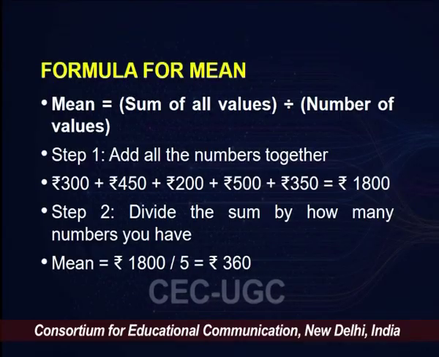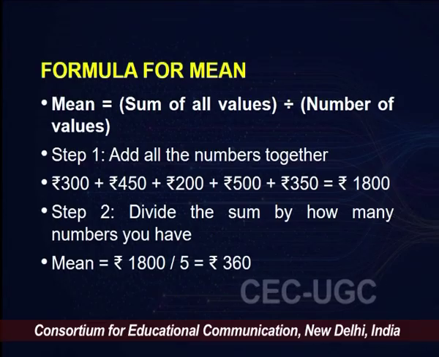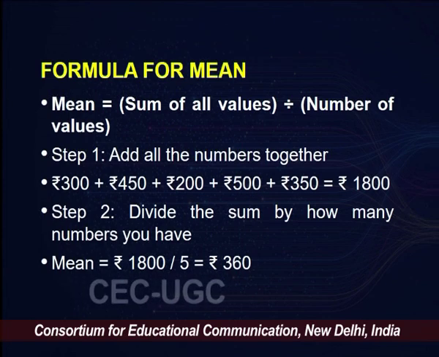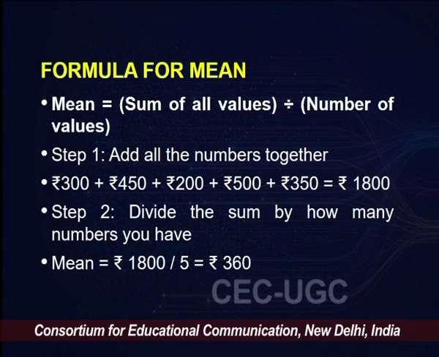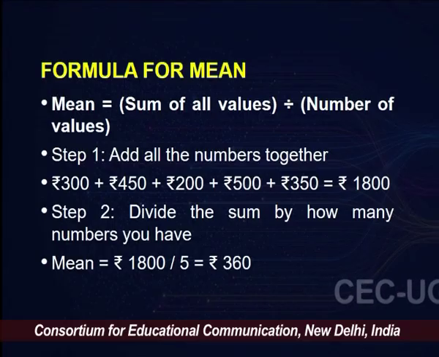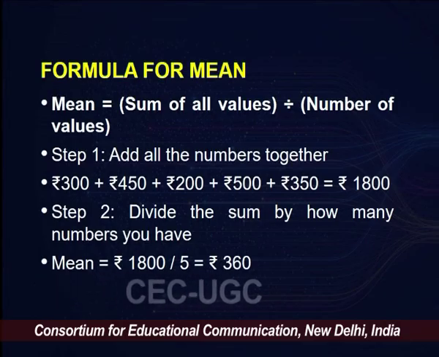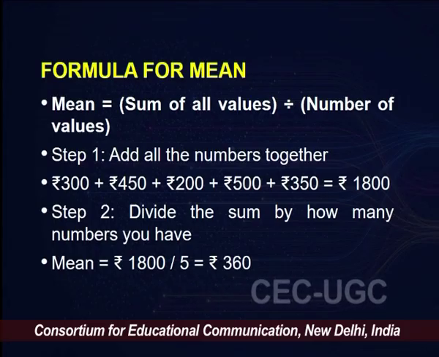Now how can we get to that value? We need to understand the formula for mean. The formula for mean is pretty simple: divide the sum of all values by the number of values. As step 1, you add all the numbers together. So let's add all the earnings by the rickshaw drivers. If we add 300, 450, 200, 500 and 350, we get rupees 1800. And we see we had 5 rickshaw drivers.